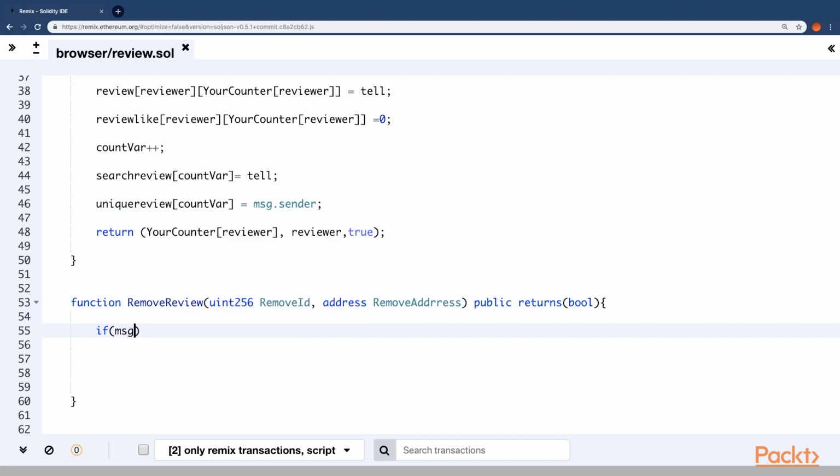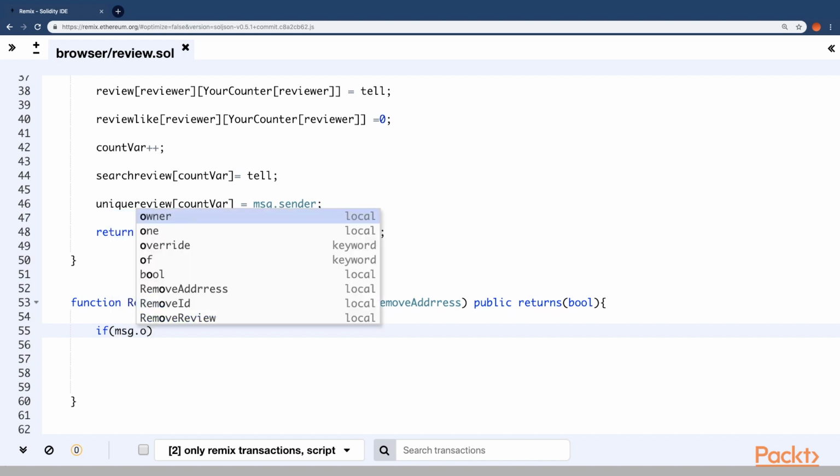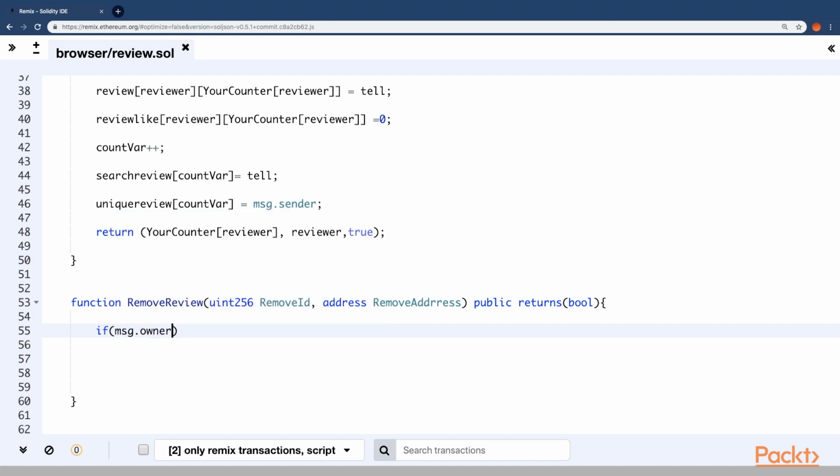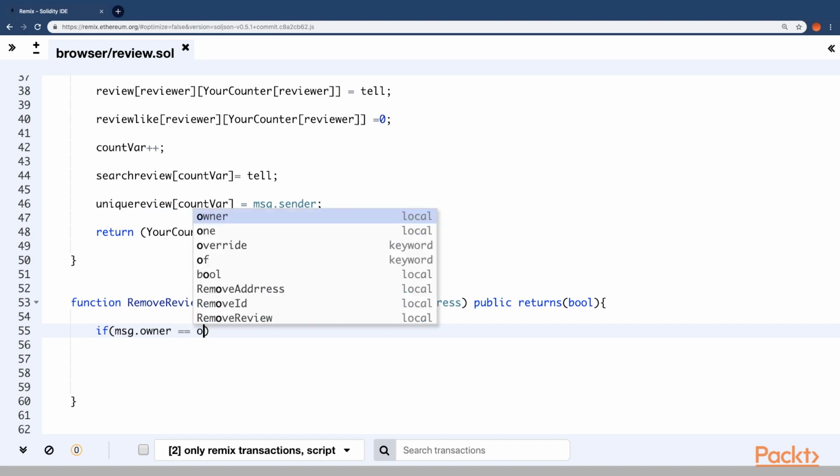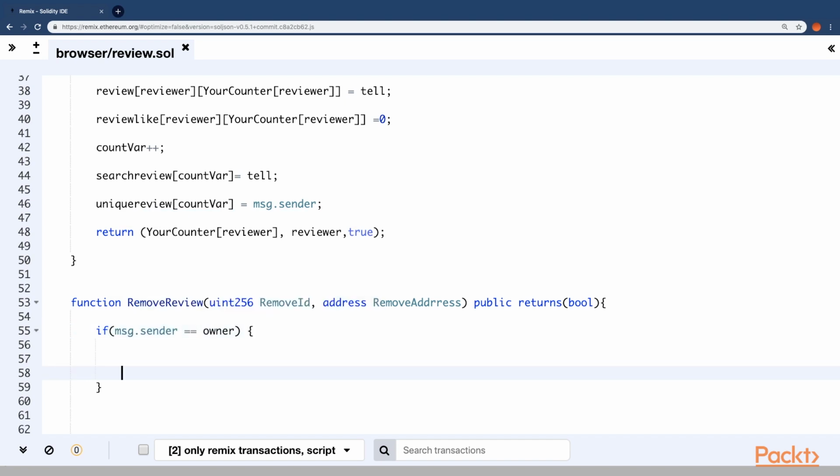And before that, we need to make sure that this function, when invoked, is invoked by the owner, not any other. For a function like remove review, you can actually use a blocker method which can be accessed by only trustworthy persons.